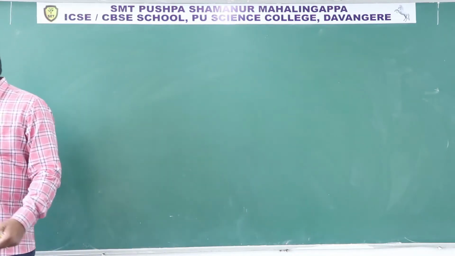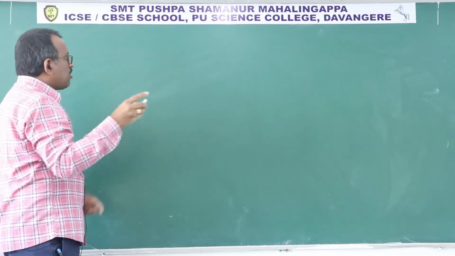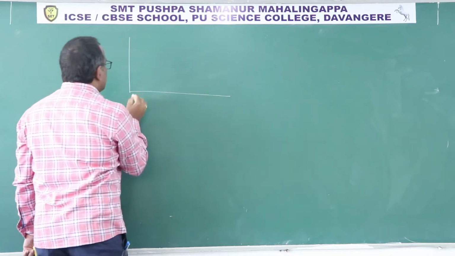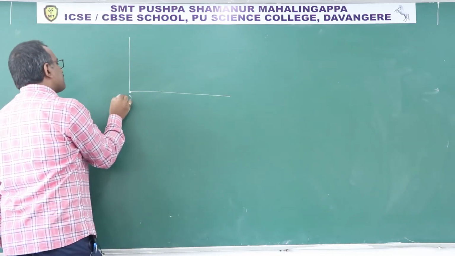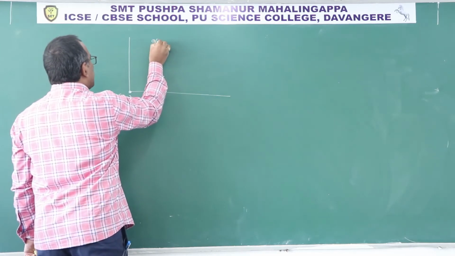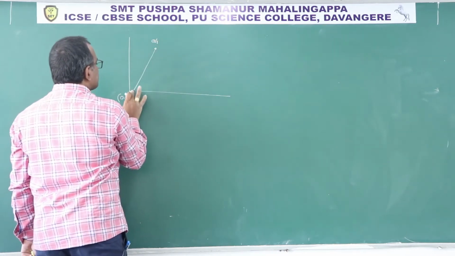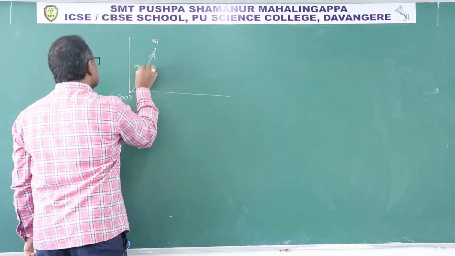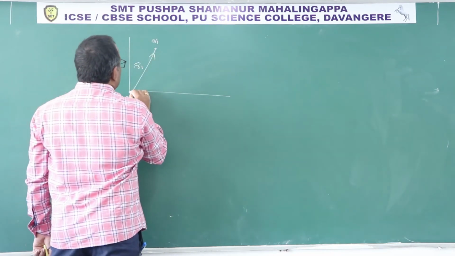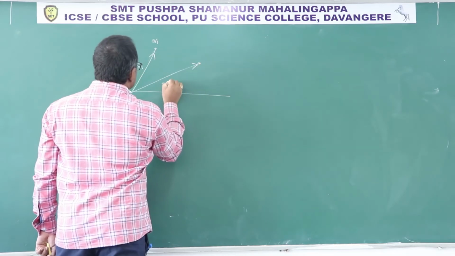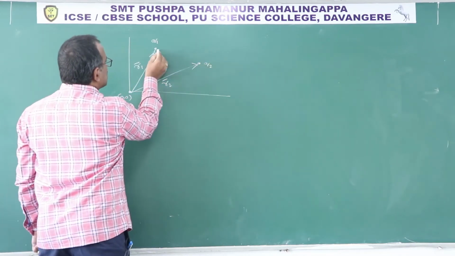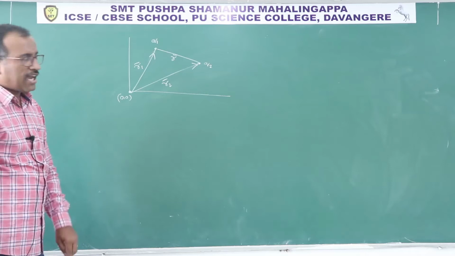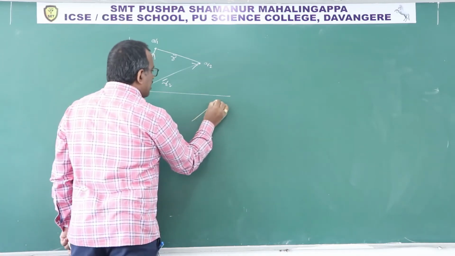Now let us discuss Coulomb's law vectorially. Take a fixed point, which is the origin. This is the charge Q1 kept at R1 distance, and this is the other charge kept at R2 distance, and the separation between them, let me say, is R bar. Now I can write, from the triangle of vectors, I hope everybody knows this.